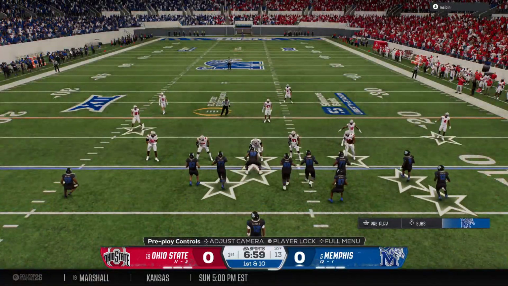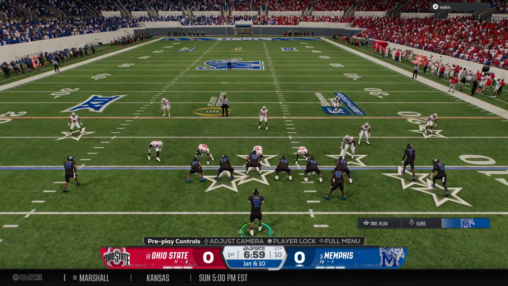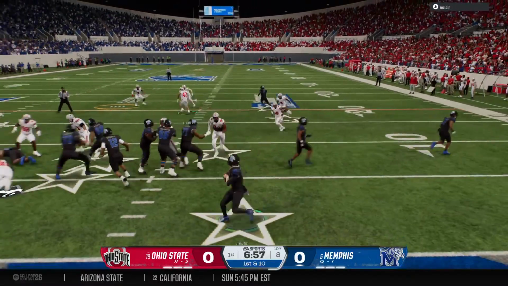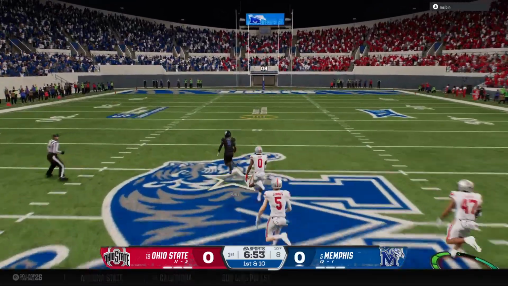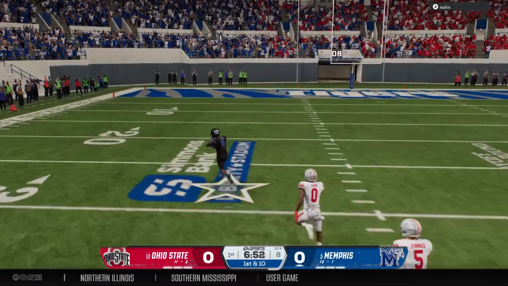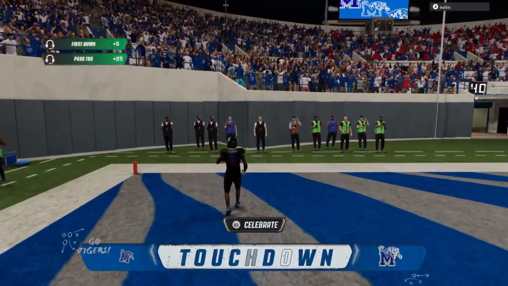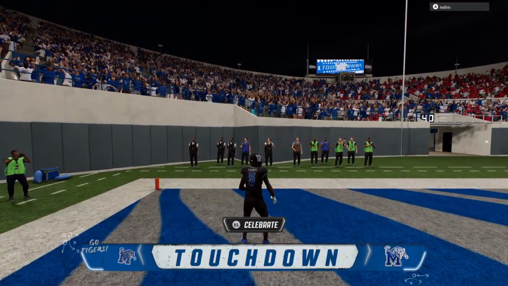And here's that wrinkle, the Wildcat formation, extra blocker in the game. Let's see what they call. And it's a direct snap. Caught quickly. Breaks clear over the middle. Can they catch him? The 10. Touchdown, Memphis, as they claim the lead in this playoff game.